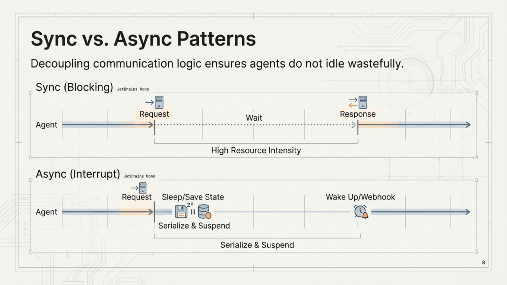Efficiency is key here. We decouple communication logic so agents don't idle wastefully. In a sync or blocking pattern, the agent sends a request and just waits. This burns resources. In the A2H async pattern, the agent sends a request, serializes its state, and goes to sleep. It only wakes up when the human responds via a webhook. This allows for long-running collaborations without tying up compute.